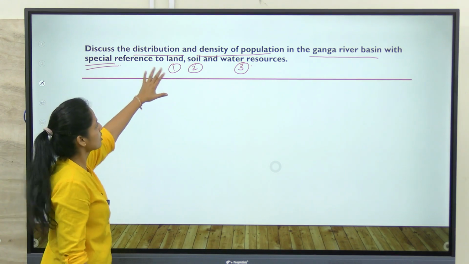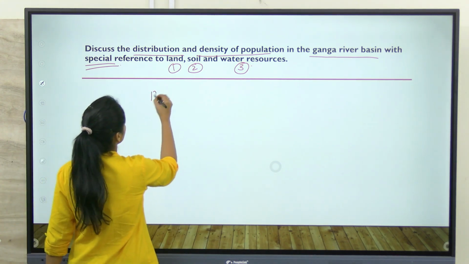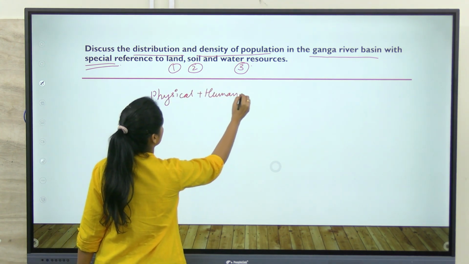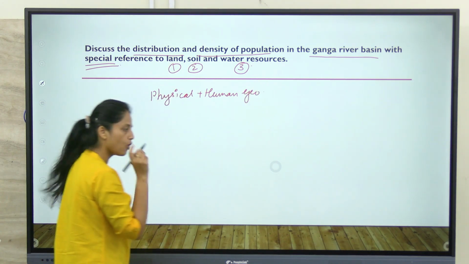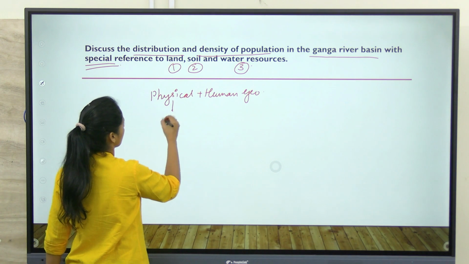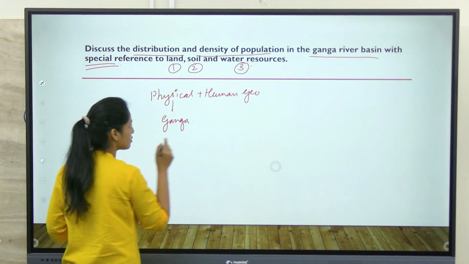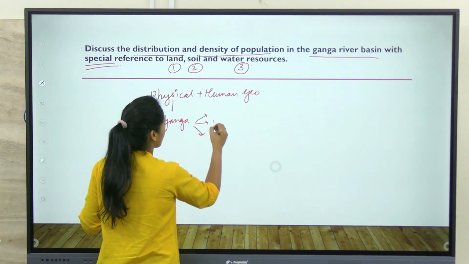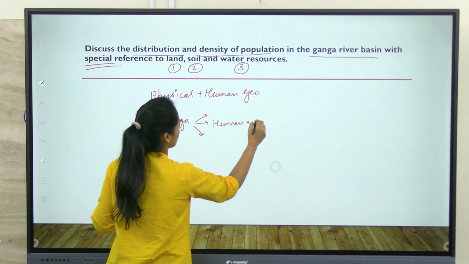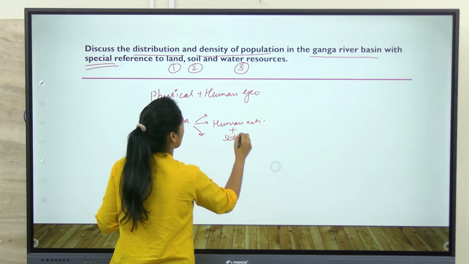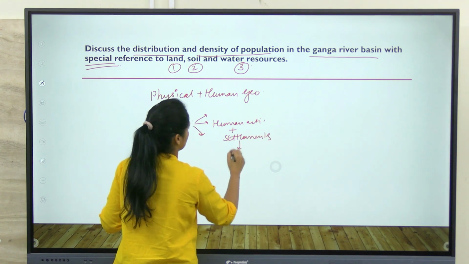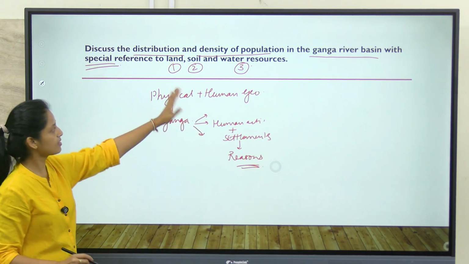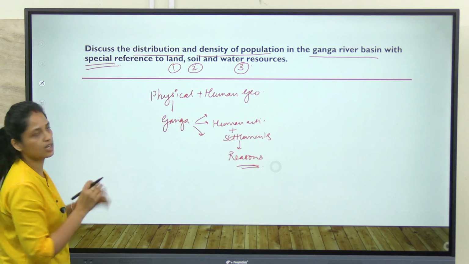So basically, this question is asking you to combine the concepts of physical geography and human geography. You must know all the physical features of Ganga basin. Then, based on those physical features, you will explain what type of human activities and human settlements are there, and what is the reason for the density and population in various regions of Ganga basin. Okay, so this is the breakdown of the question.